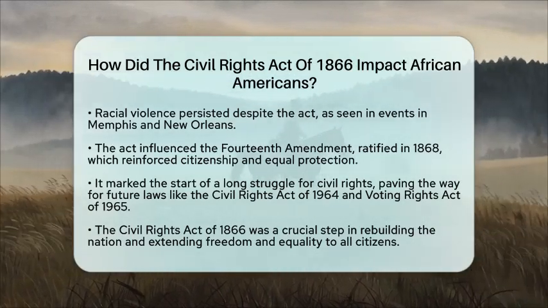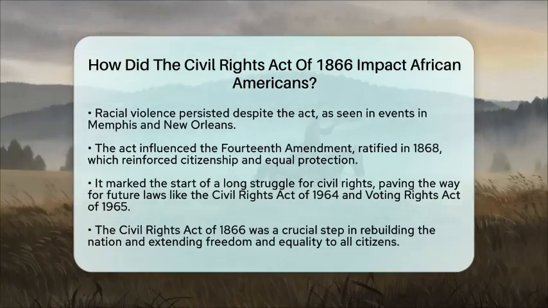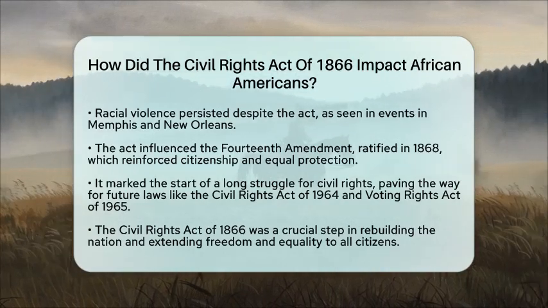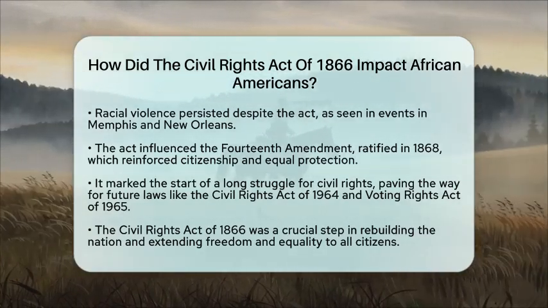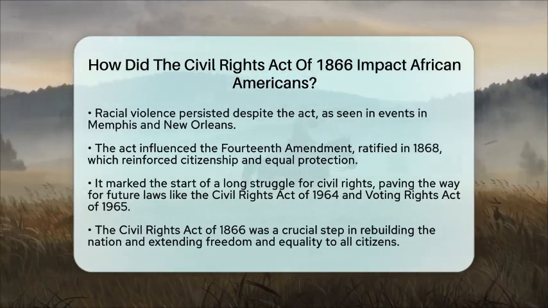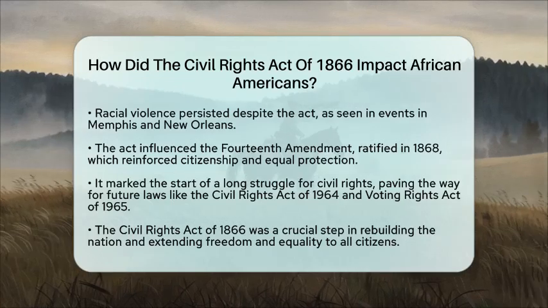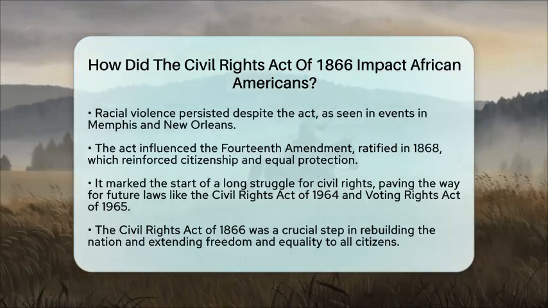In the context of the American Civil War and Congressional Reconstruction, the Civil Rights Act of 1866 was a critical step toward rebuilding the nation. It aimed to ensure that the principles of freedom and equality were extended to all citizens, even as challenges and conflicts continued to shape American society for generations.